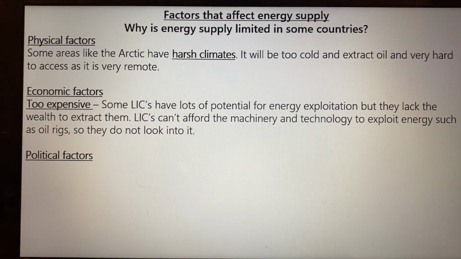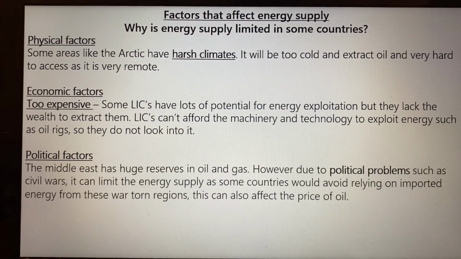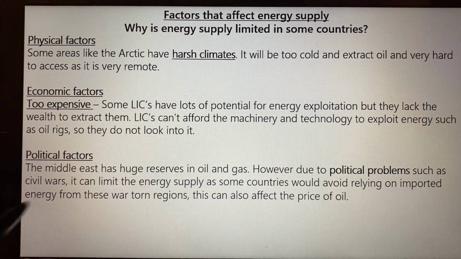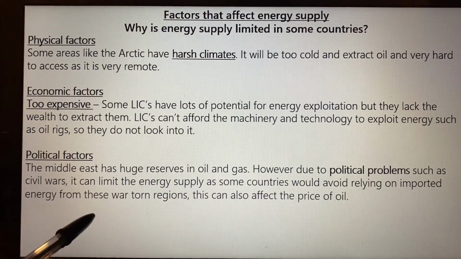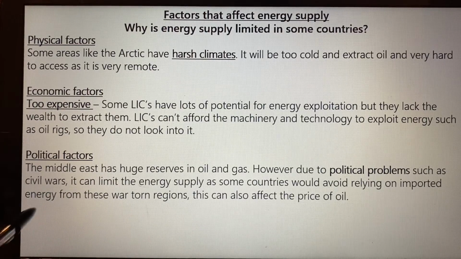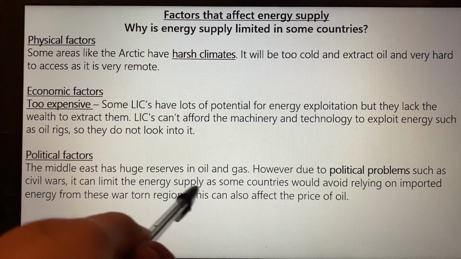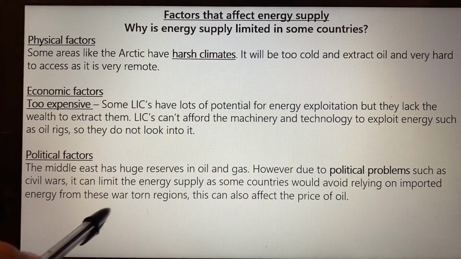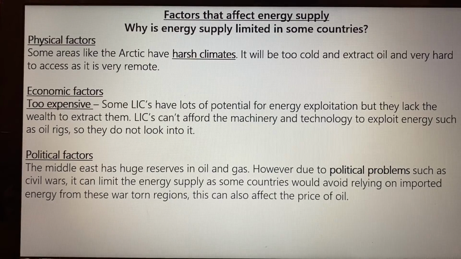Political factors, so thinking politically, some countries are very unstable, especially in regions where they have a lot of energy. The Middle East, I'll give an example. The Middle East has lots of reserves of oil and gas. However, because of political issues, such as civil wars, like those going on in Syria and other areas, energy supply to some countries could be limited. Some countries want to avoid relying on imported energy from these war-torn regions, because it could be very unreliable. It can affect the price of oil as well. So people don't want to rely on these politically torn countries.